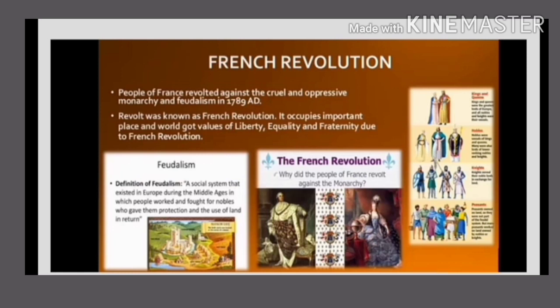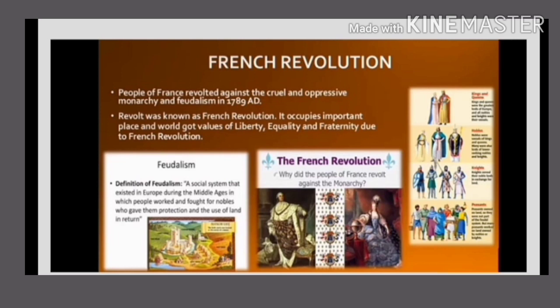Monarchy means a single ruler, or a rule of a single person. Feudalism is a social system that existed in Europe during the Middle Ages, in which people worked and fought for nobles who gave them protection and the use of land in return. Next, the three values given to the world: liberty, equality, and fraternity. Liberty means freedom. Fraternity means the quality of brotherhood, friendship. Last one, republic, a state in which the supreme power is held by the people.